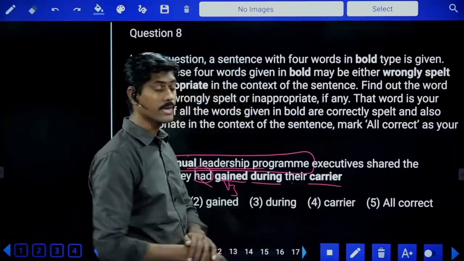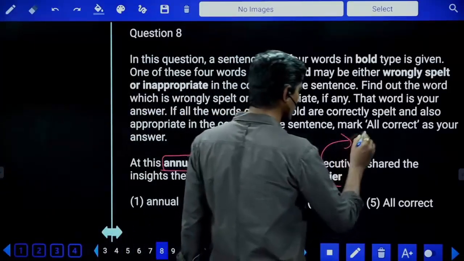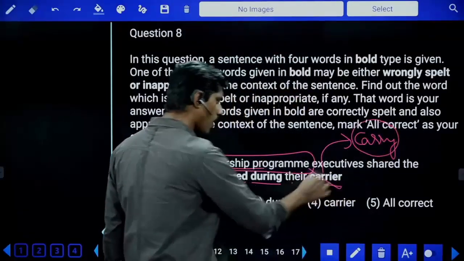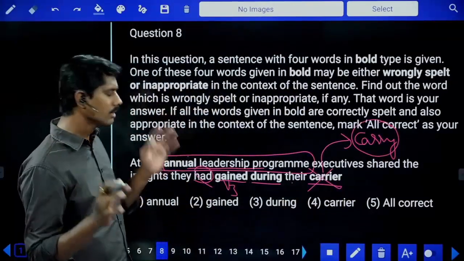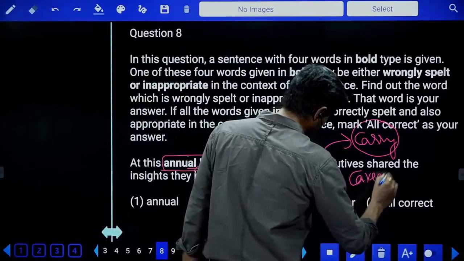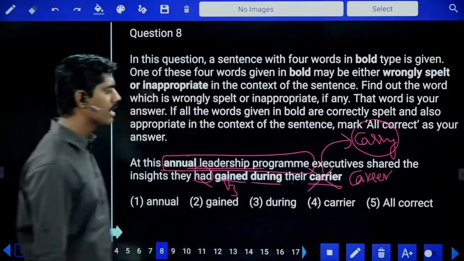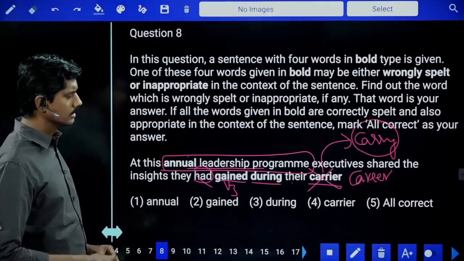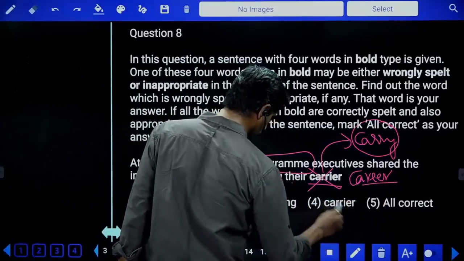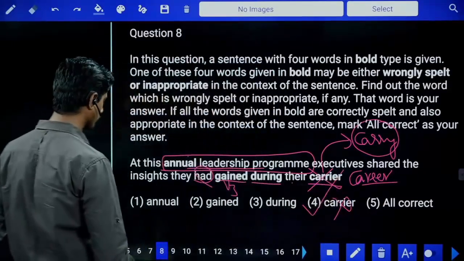What is the meaning of carrier? If you carry anything, a vehicle carries anything, that is called a carrier. But are we talking about carrying something physically? No. Here we need career. Career: so REER, job career, career growth. So double ER is needed. So this is wrong. Error is in the fourth part.